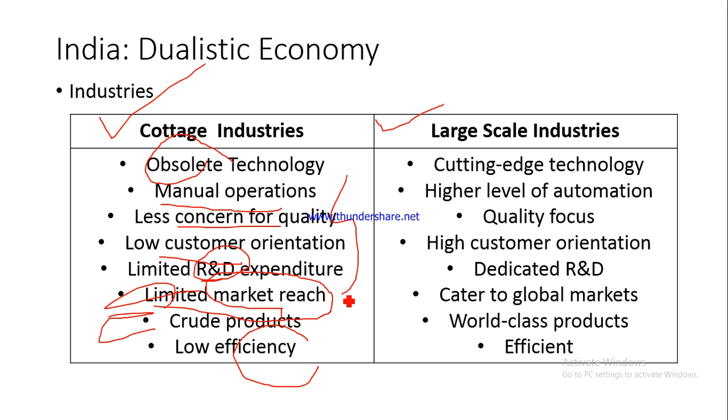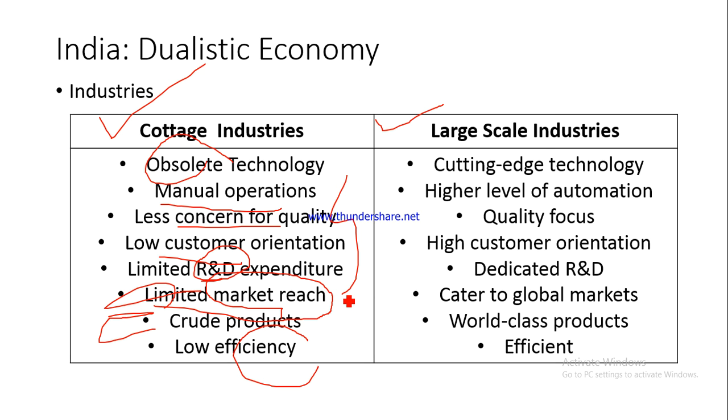Fine. However, let me give you a clarification. I am not trying to say that cottage industries are always going to use backward, obsolete technology. No, I'm not saying that. What I'm saying is that in India, if you look at the cottage industry sector, by and large you would find that they are using these kinds of obsolete technologies.